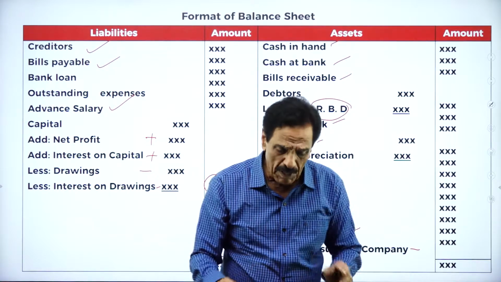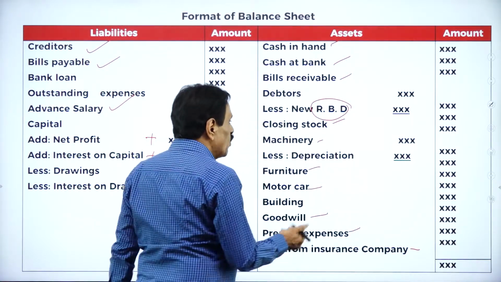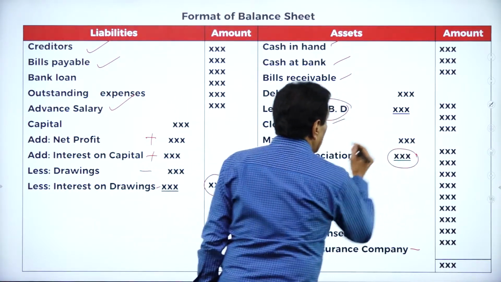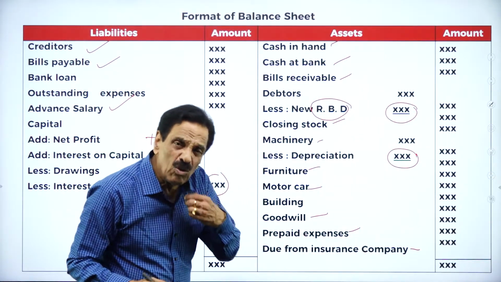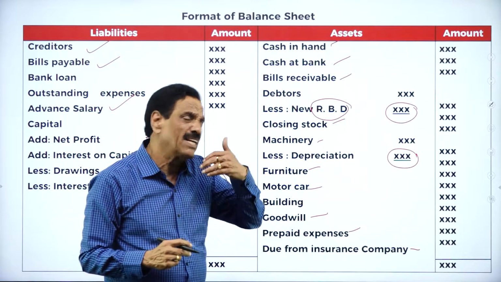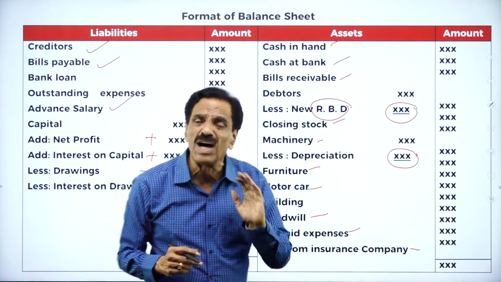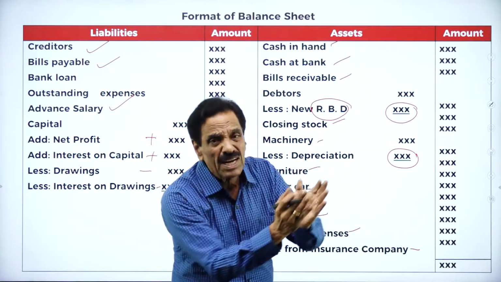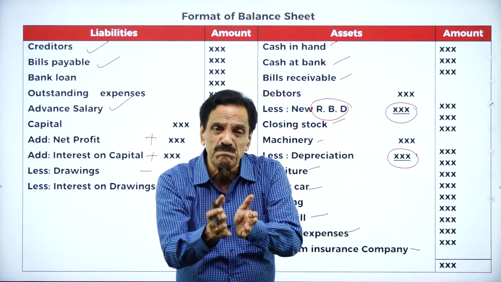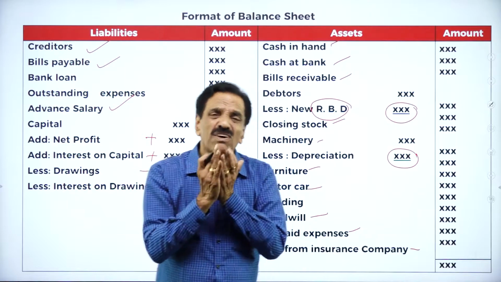While you are doing the problem, I am going to explain what this depreciation is, and what this RBD is. Then we'll go slowly, one by one, so we can understand. The easiest problem is a major problem you are going to get in the examination. One generality: the final account is compulsory. It is going to be asked as a very, very easy question.